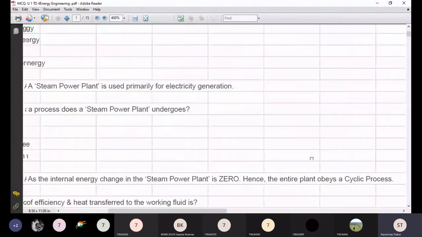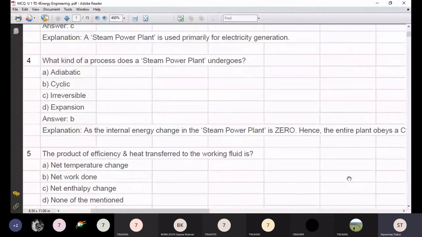Moving to the next, the product of efficiency and heat transferred to the working fluid is the product of efficiency and heat transfer. Students, focus on these variables. A, net temperature change. B, net work done. C, net enthalpy change. And D, none. You have 2 minutes to answer this question. Search on the internet, search on Google or whatever resources you have and come with the answer. Net work done, from one of the students, then others.